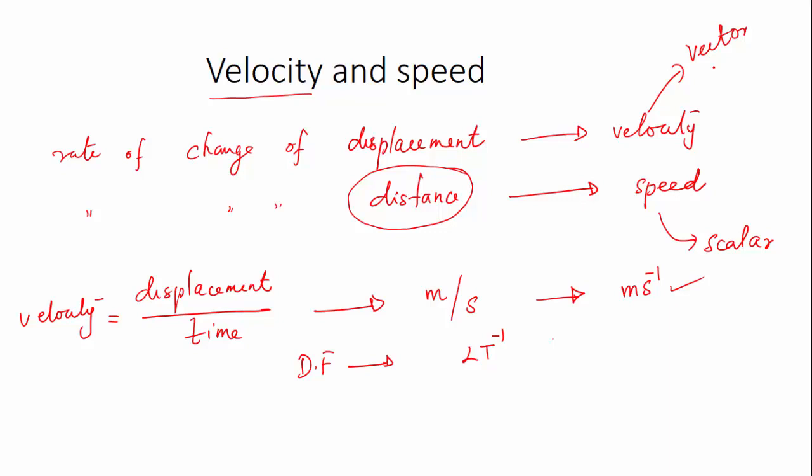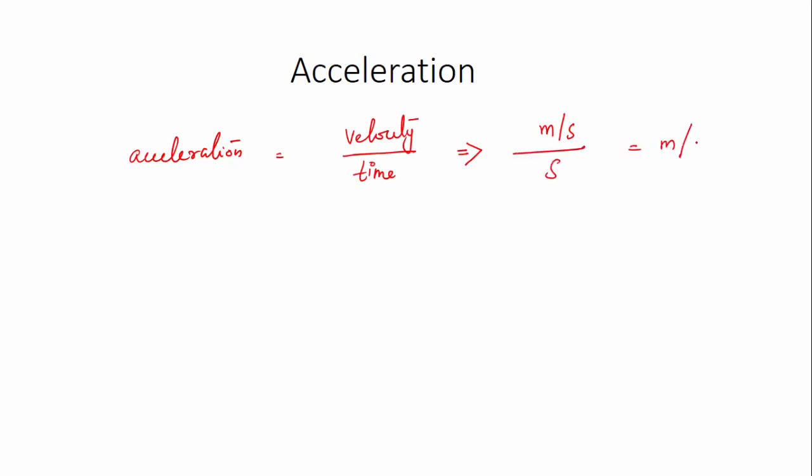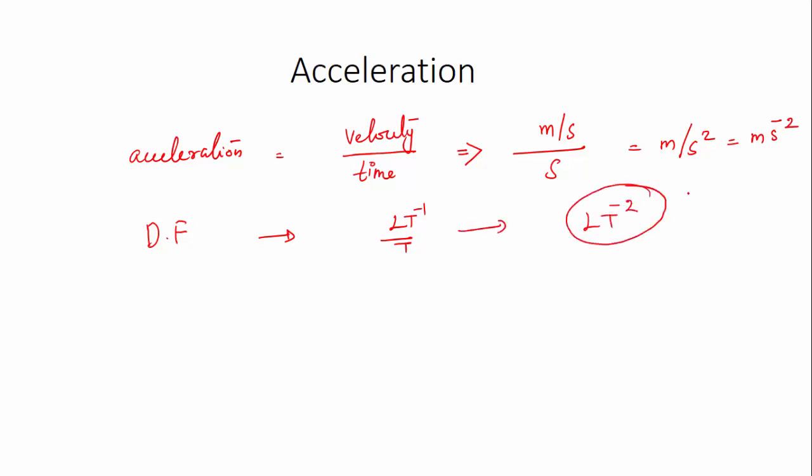Now very importantly, the rate at which velocity changes is called acceleration. So now naturally acceleration is velocity by time. The unit of velocity is meter per second, and that of time is second, so we'll get meter per second square, s power minus 2, and naturally the dimensional formula is L t power minus 1 divided by t, or we can say it is L t power minus 2. So we have seen that the velocity is actually the rate of change of displacement and acceleration happens to be the rate of change of velocity.